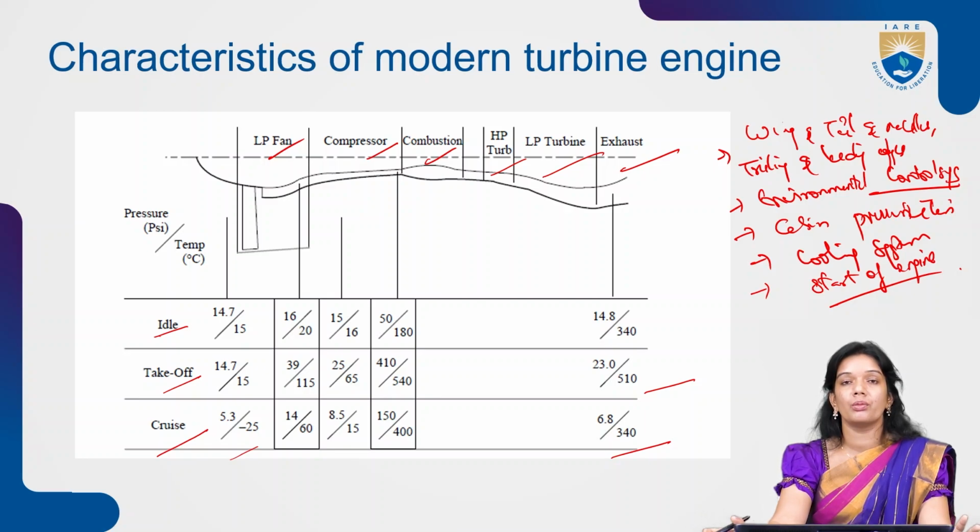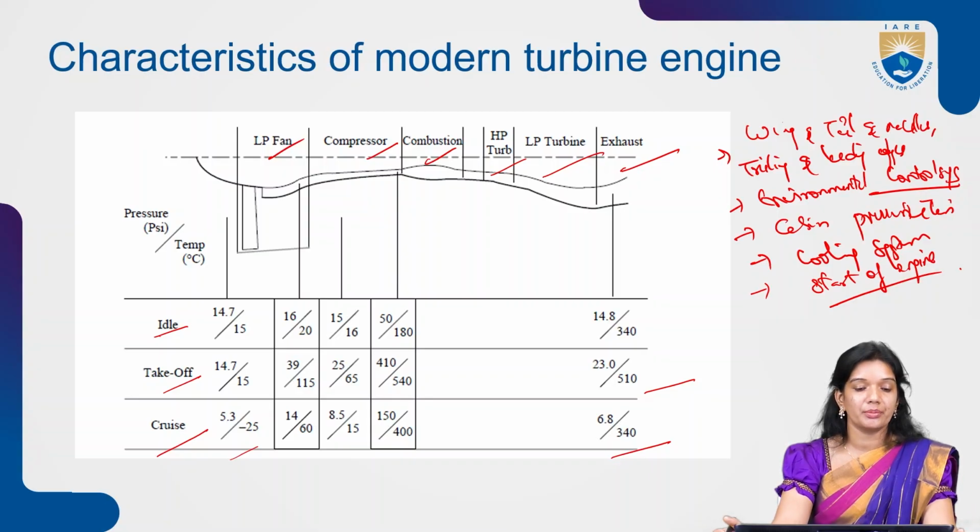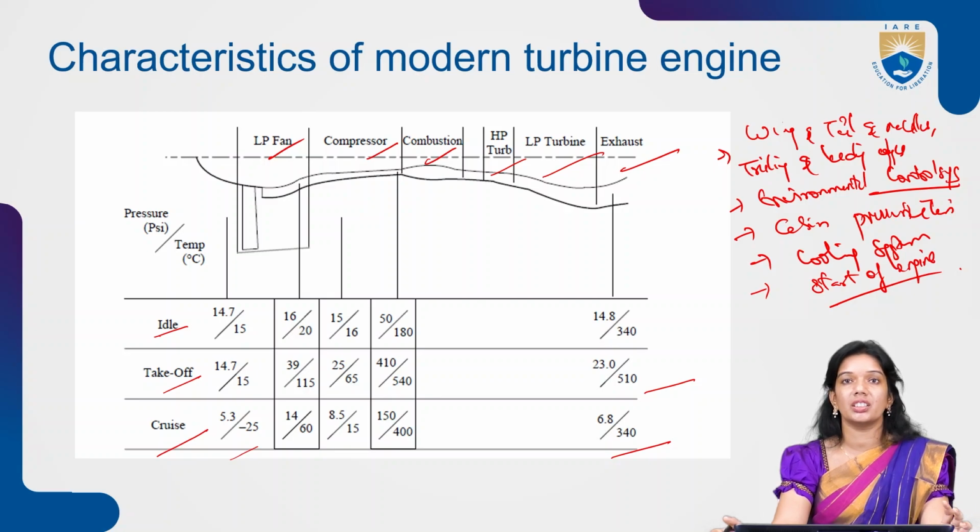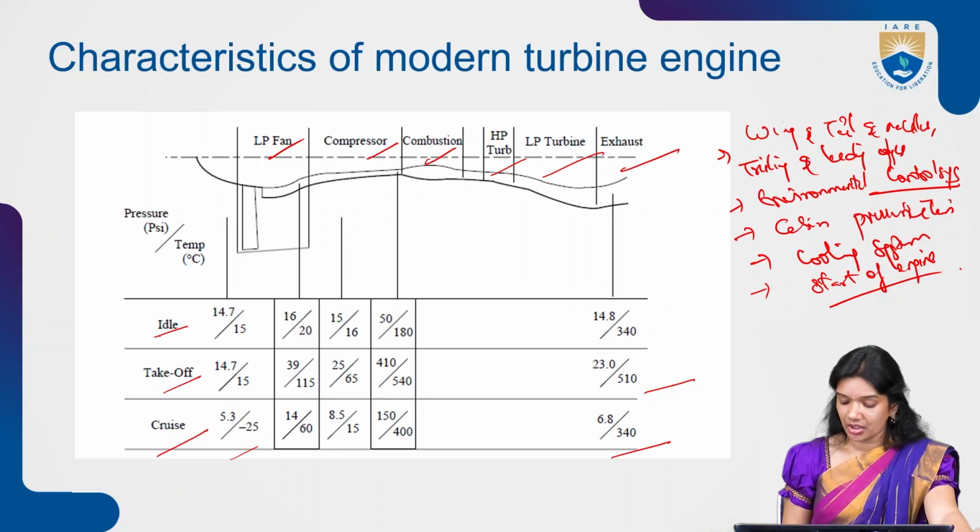Once you understand how the different sections have different pressure and temperature ratios at different conditions, only then, according to the bypass ratio, are you able to signify the amount of high pressure, medium pressure or low pressure that is flowing. As we see here, in ideal cases the pressure levels are different, the temperature levels are different, and similarly at the compressor section they are also different. So they don't follow each other along. This is how the pneumatic power application is being utilized.